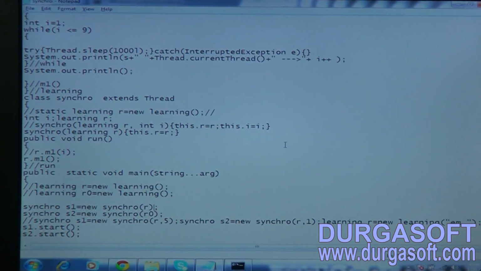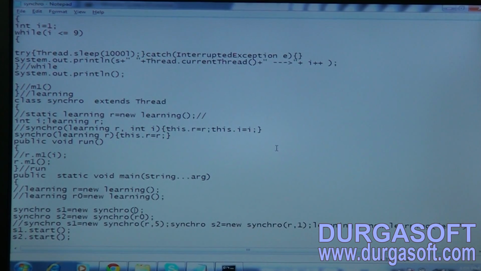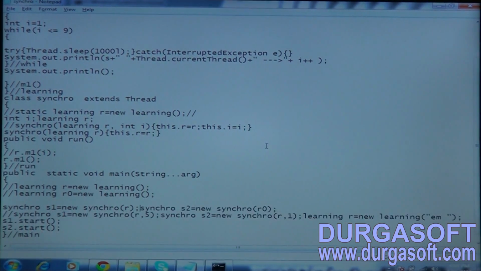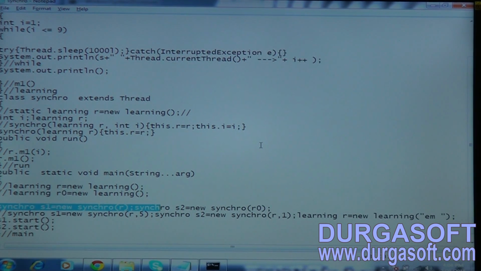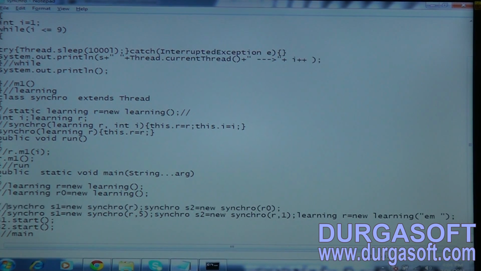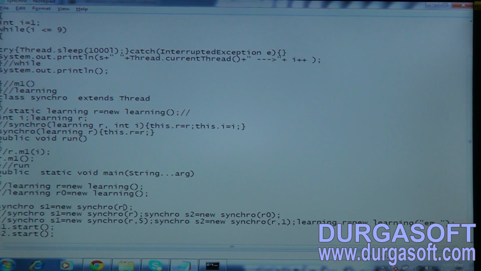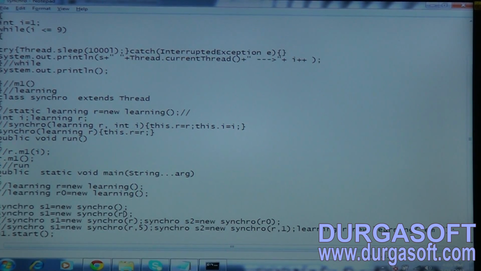Instead of these parameterized constructors, I am going to take a normal constructor, right? A no-argument constructor, okay? And what do I have to take here? One instance member, and here I have to comment this one, right?